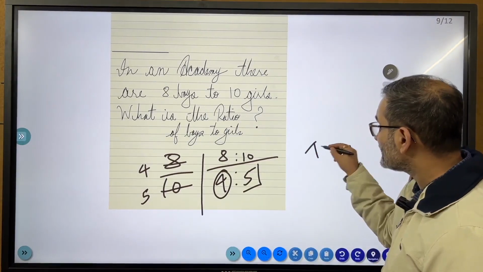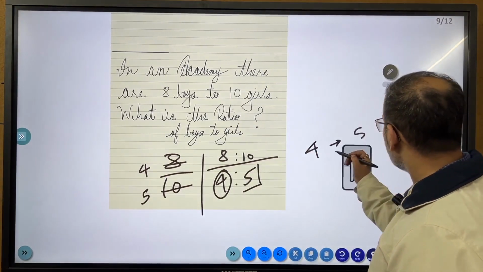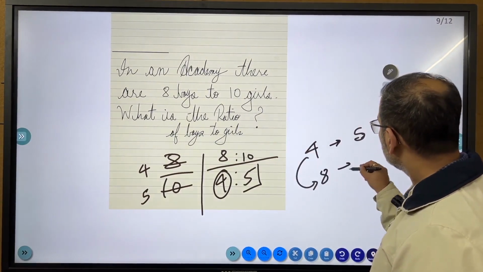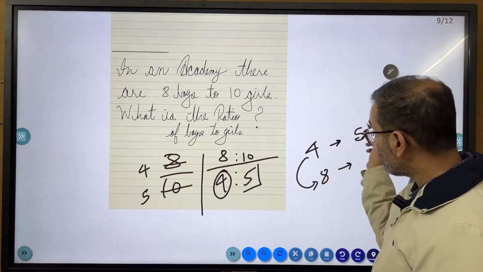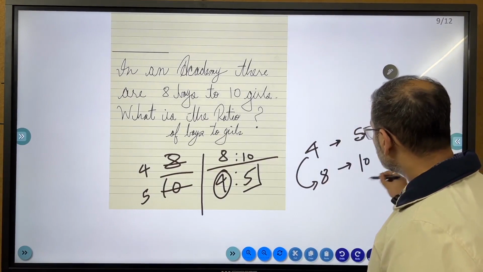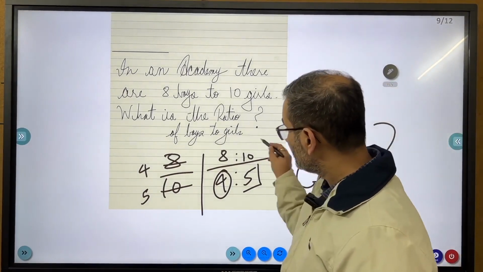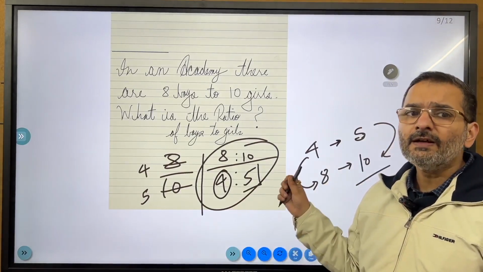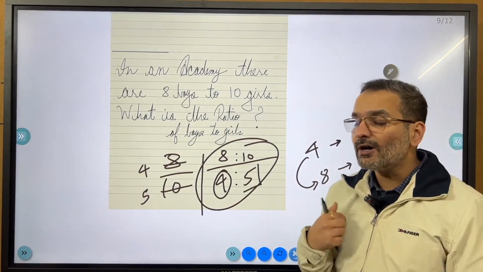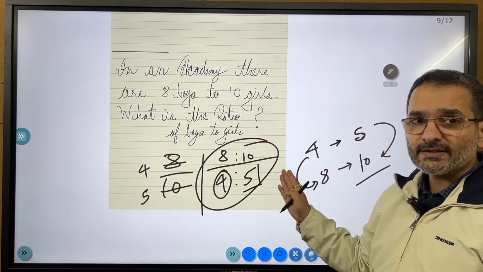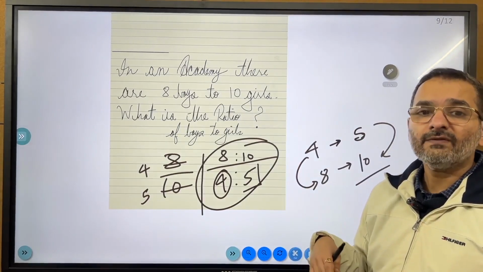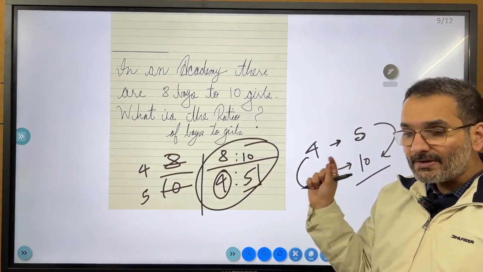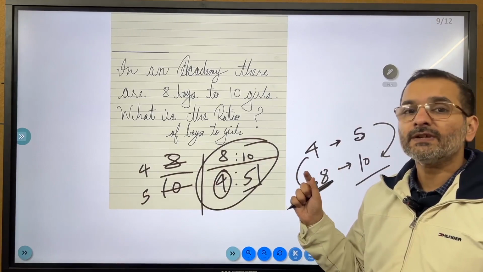Because अगर हर 4 लड़कों के लिए 5 लड़कियां हैं क्लास के अंदर कंपैरिजन में, तो जब ये डबल हो जाएंगे, it goes to 8. ये भी डबल हो जाएंगी बिकॉज पहली 4 के लिए 5 एंड देन दूसरे 4 के कंपैरिजन के लिए goes to 8. It is as simple as that. It is the same thing. Hopefully this funda is clear, and since this cannot get simplified further, this is the बेस लेवल रेशियो। तो इसका जो स्टेटमेंट, इसकी जो वर्ड प्रॉब्लम, for every 4 boys in a class there are 5 girls present in the same class. Great. So this is a comparison of the number of specific students belonging to a specific gender.